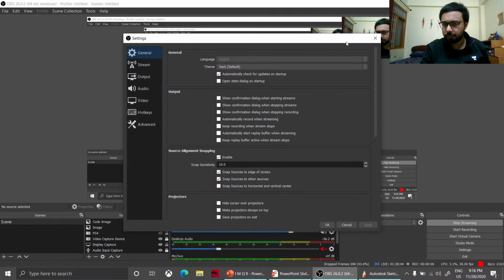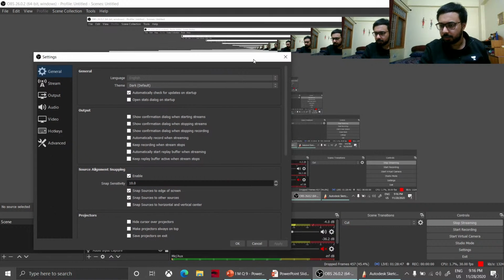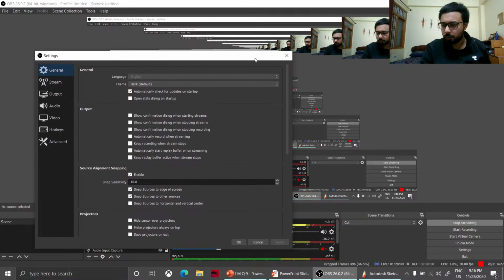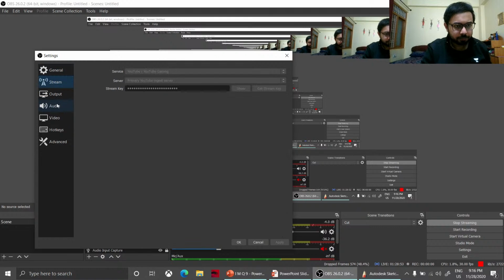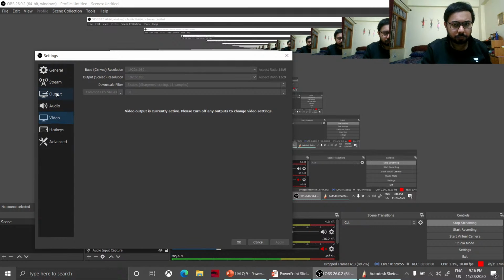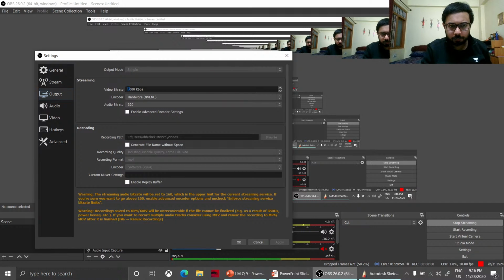I hope the buffering is a little bit less now, because the speed is quite good now. Actually I have to change my router, I think, because the speed I have is of a fiber connection, 100 Mbps plan, but it is not giving me that in this other room. So let me change one thing. I hope the buffering is a little bit less now.